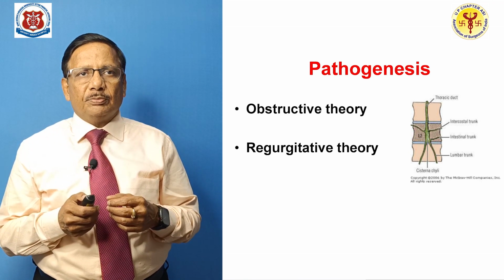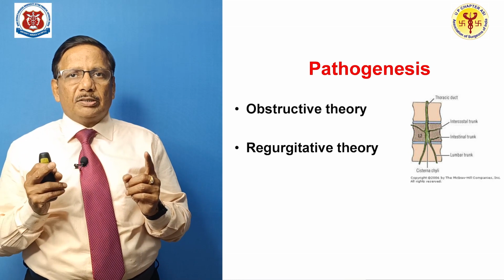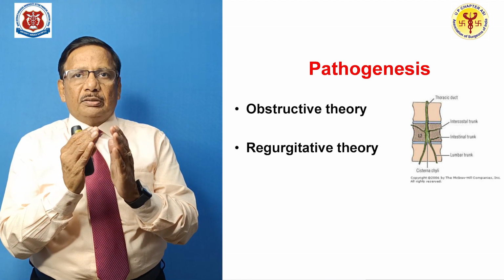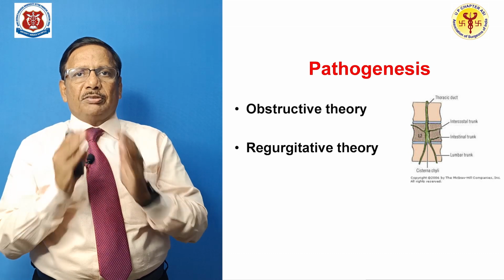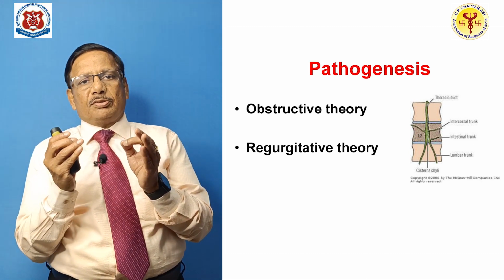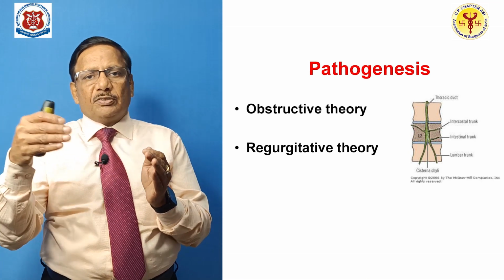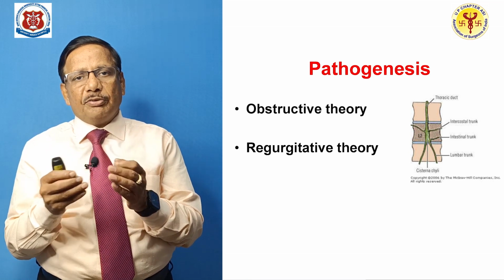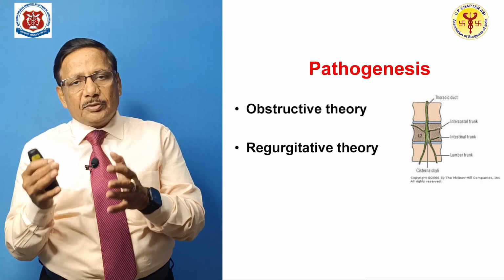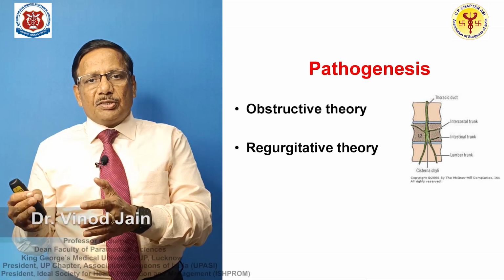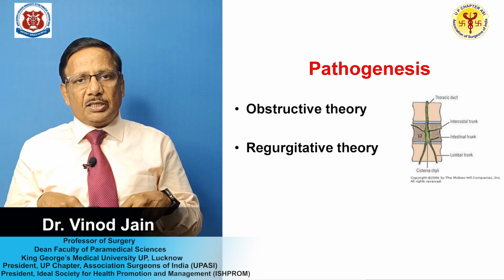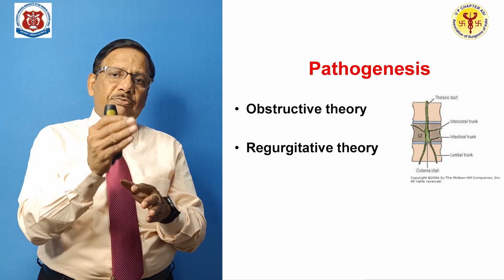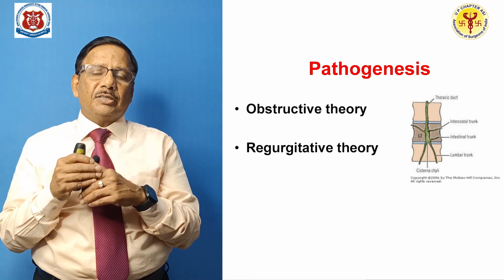As you can see, what is happening in this picture. You have 2 lumbar trunks joining from below, forming the cisterna chyli, and then it goes into the thoracic duct. While the cisterna chyli is forming, the lymphatics from the intestinal tract are also draining into it. That means you have to understand from where the chyle is coming. The chyle is basically coming from the intestine. Whatever fat we eat goes into the intestine, is absorbed, and comes into the blood, and from the blood it goes into the lymph, and from the lymph it goes into the urine through regurgitation.